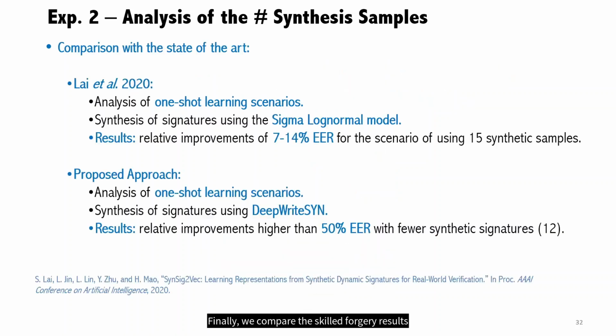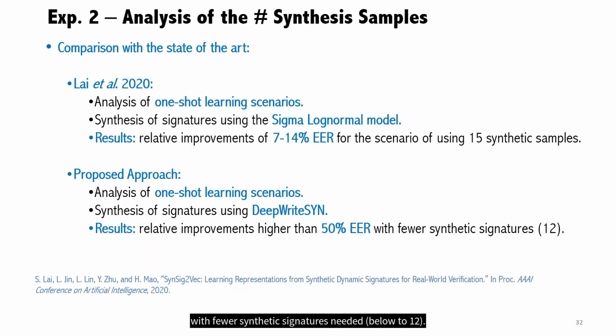Finally, we compare the skilled forgery results achieved with the work presented by Lai and others in AAAI 2020. In that work, the traditional sigma-lognormal model was considered to generate synthetic samples to improve one-shot learning scenarios. As a result, they achieved relative improvements of around 7 to 14% EER for the scenario of using one real signature and 15 synthetic. Our DeepWriteSYN approach presented here achieves relative improvements higher than 50% EER with fewer synthetic signatures needed, below 12.